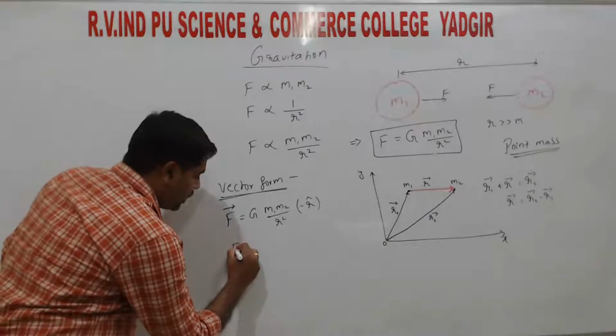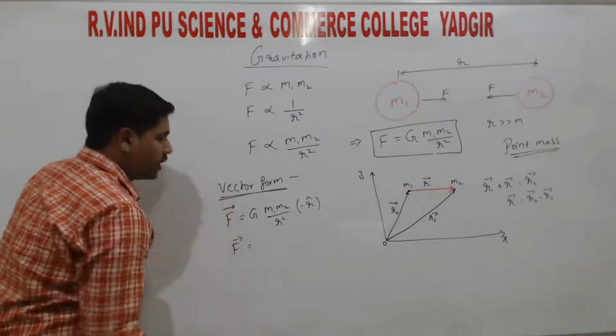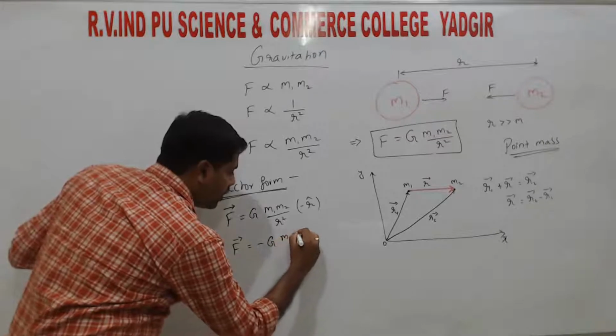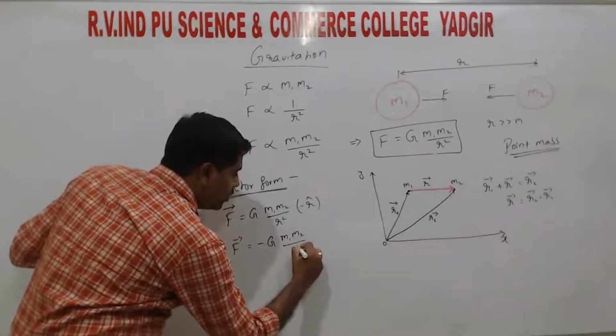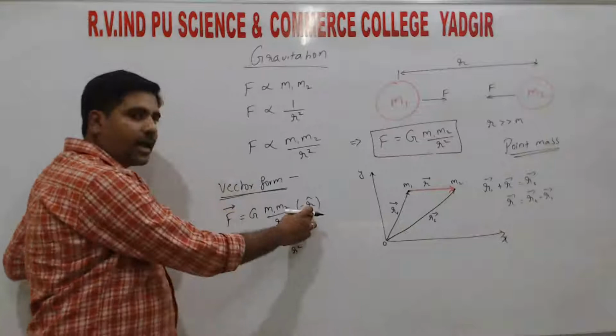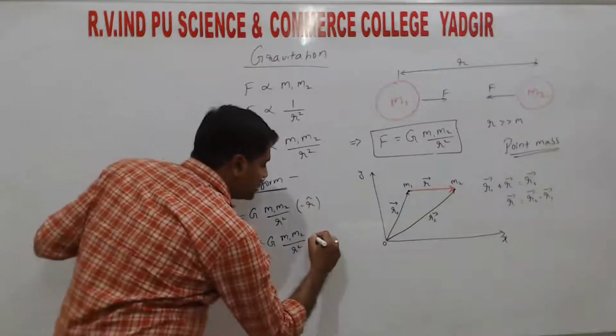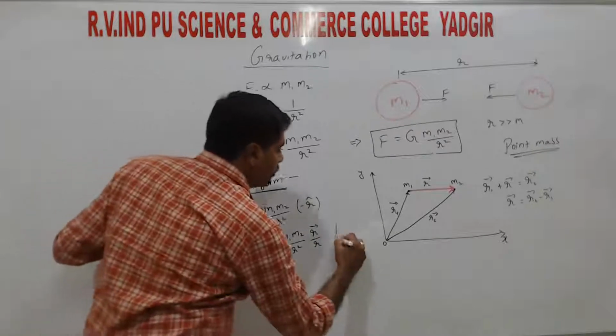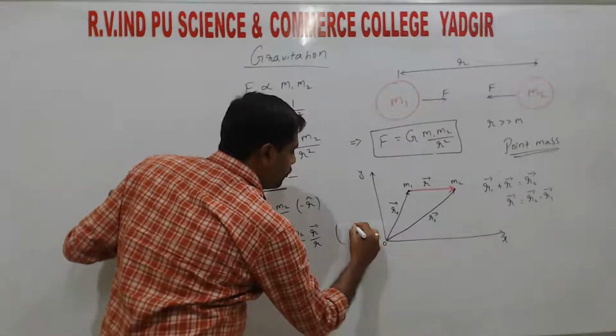So for the 1 mark question, the vector form of Newton's law of gravitation, M1 M2 divided by R square. R cap we can write as vector R by R. So that is from the definition of unit vector.